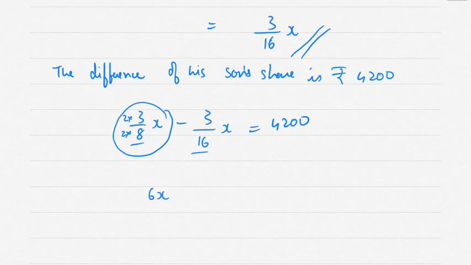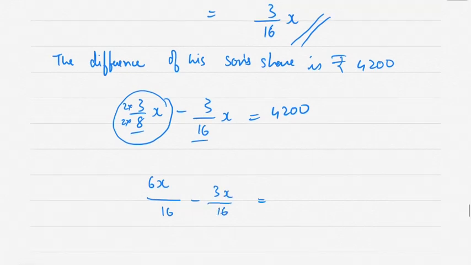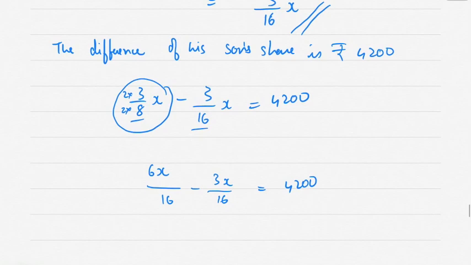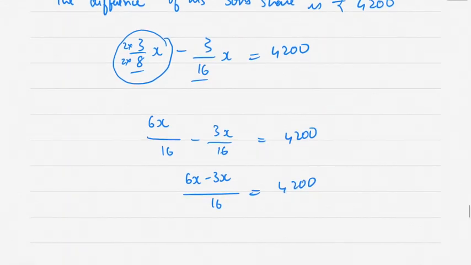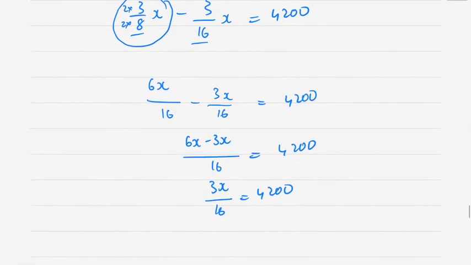So in that case it will become 6x upon 16 minus 3x upon 16 is equal to 4,200. So 6x minus 3x upon 16 is equal to 4,200. 6x minus 3x is 3x upon 16 is equal to 4,200.